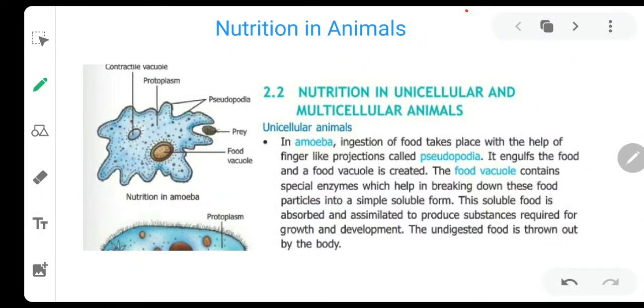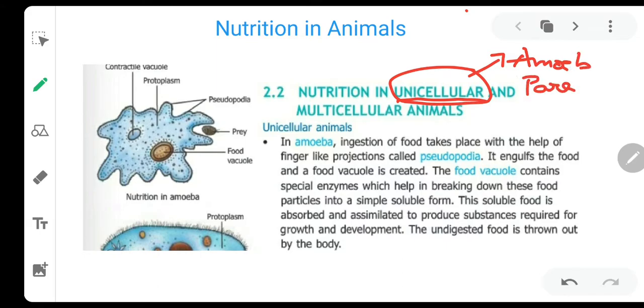Good morning, students. In the previous class, we discussed the holozoic mode of nutrition, and how it takes place in animals with ingestion, digestion, absorption, assimilation, and egestion. Today, we will discuss how nutrition takes place in unicellular organisms. We have two organisms: one is amoeba, and the other is paramecium. We will discuss them.